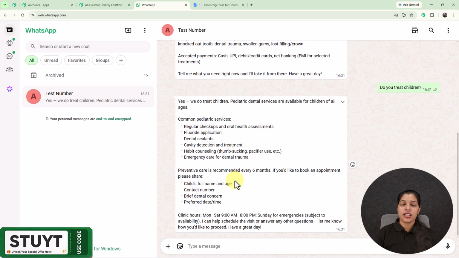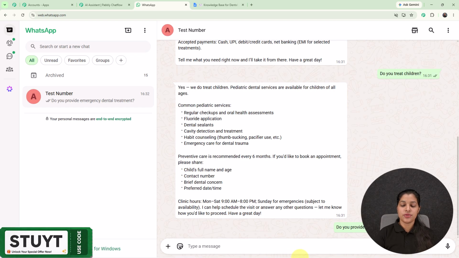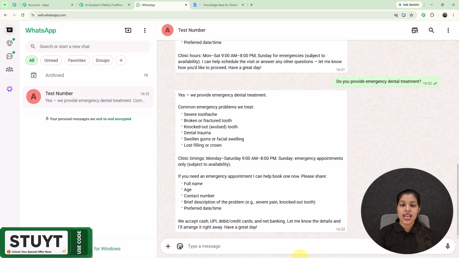Now let's enter another question to see how this AI assistant responds. So here I'm going to enter this question, that is, do you provide emergency dental treatment? Now let's wait for the response, and this AI assistant is resolving all the queries according to the knowledge base which I have provided to it, as that knowledge base contains details of my business. And here I'm getting the answer of my question according to my business, that is for the dental clinic.